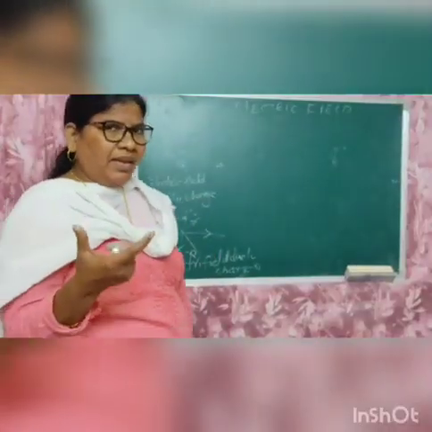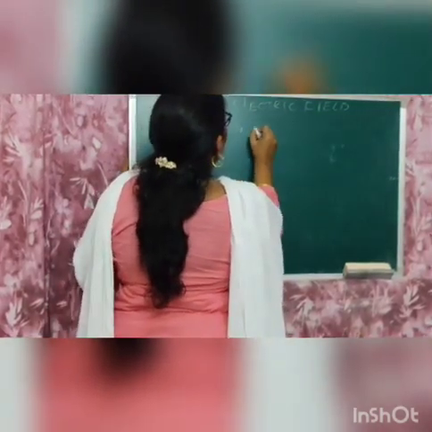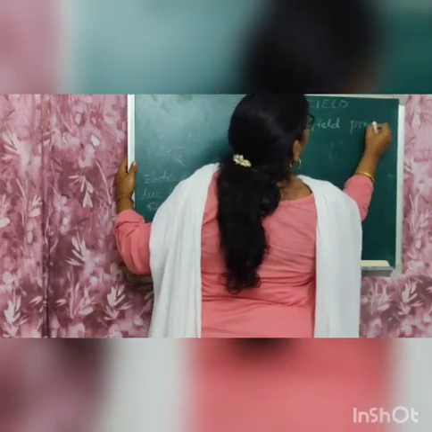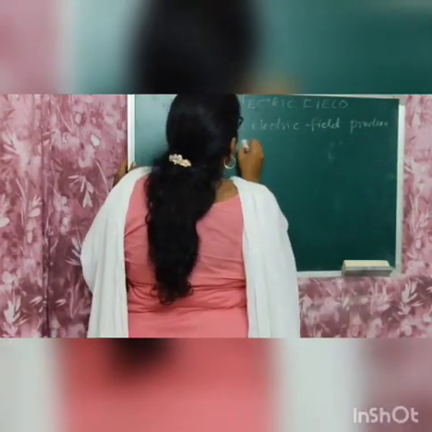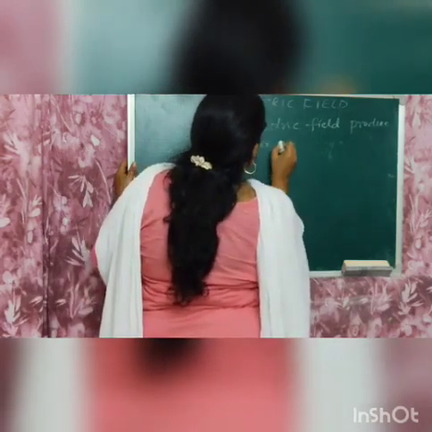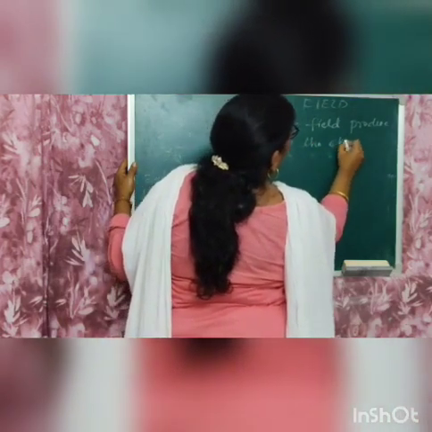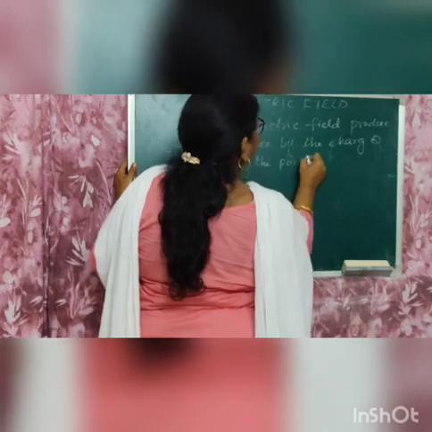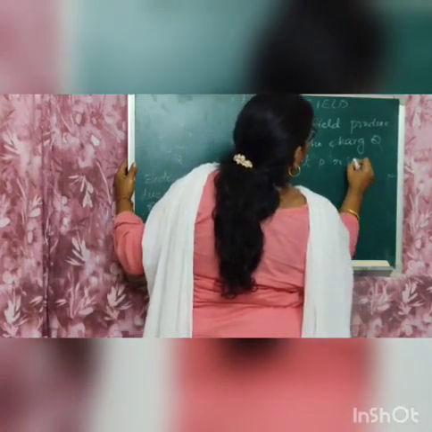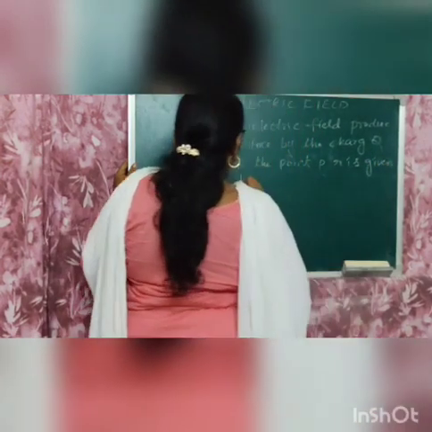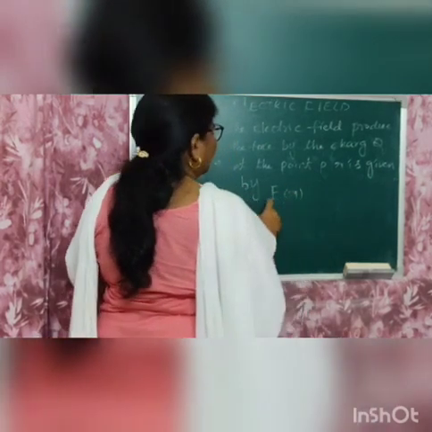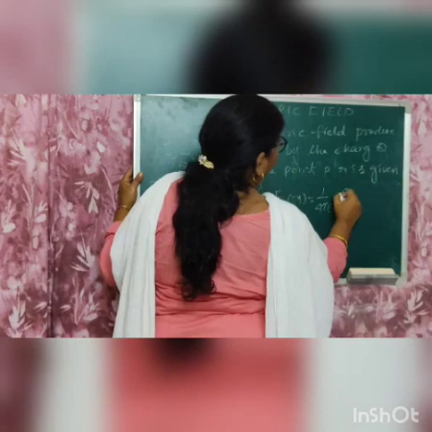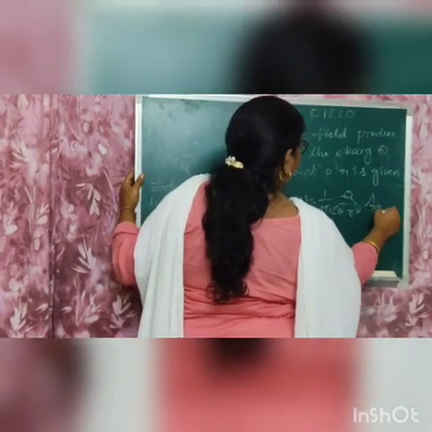But the electric field produces the force by the charge capital Q at the point P, given by E of r equal to 1 by 4 pi epsilon naught, capital Q by r square, r cap.